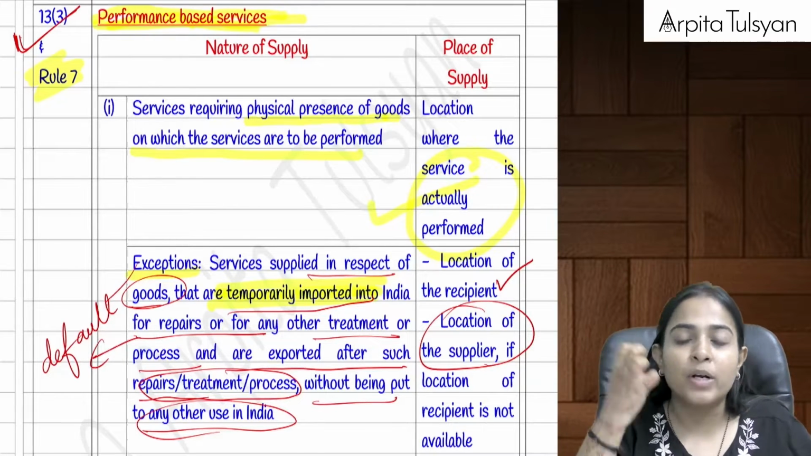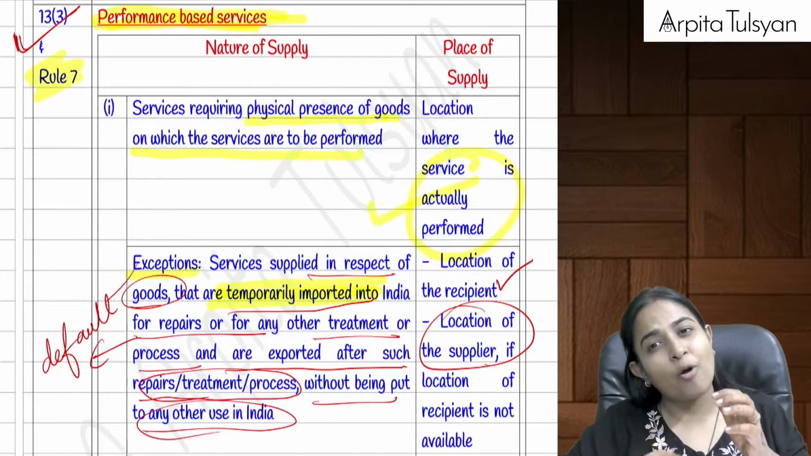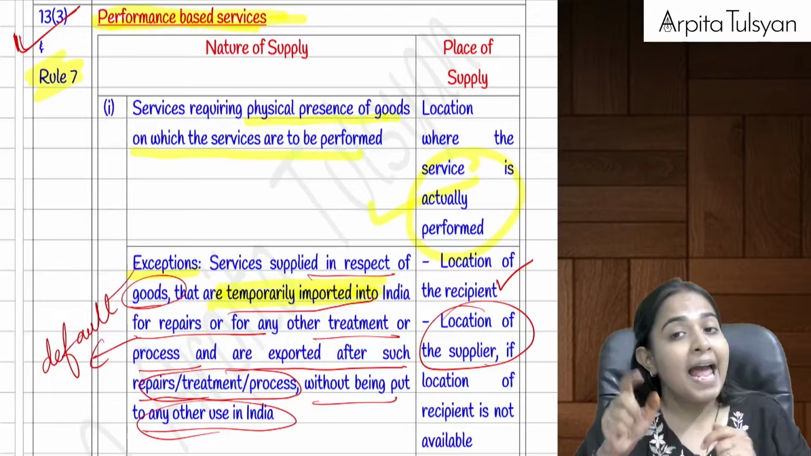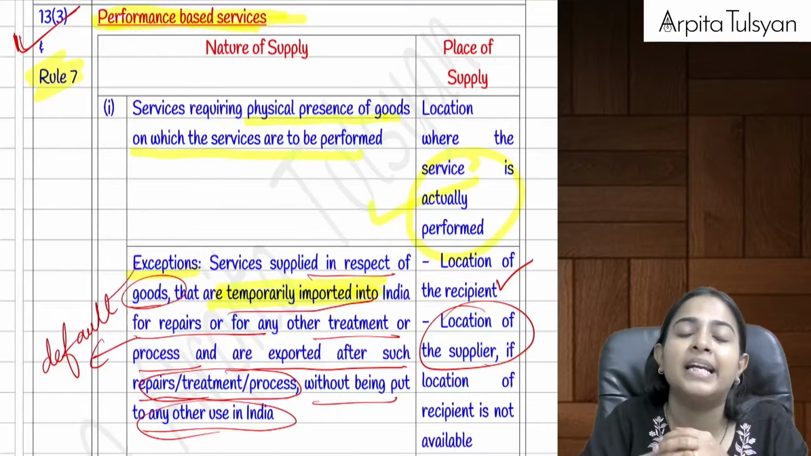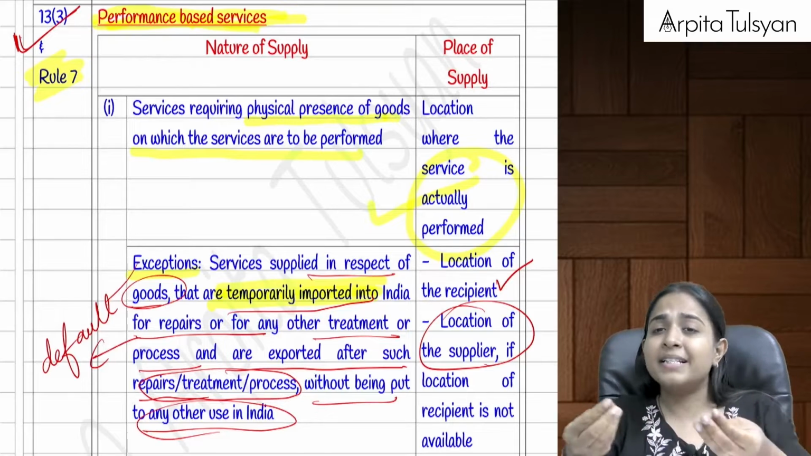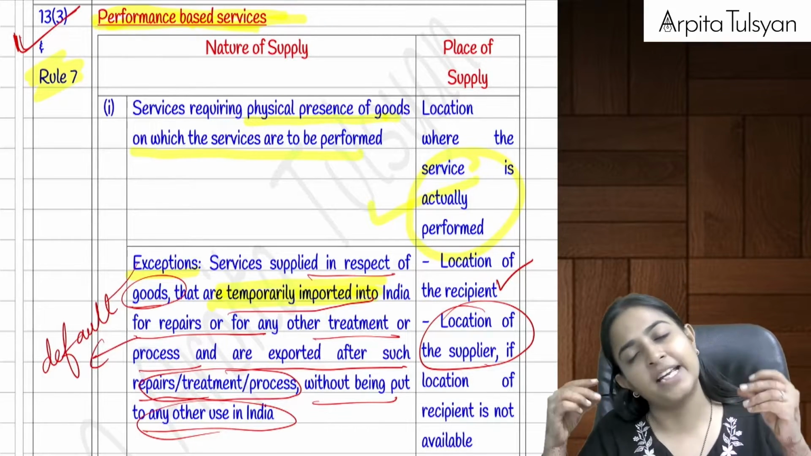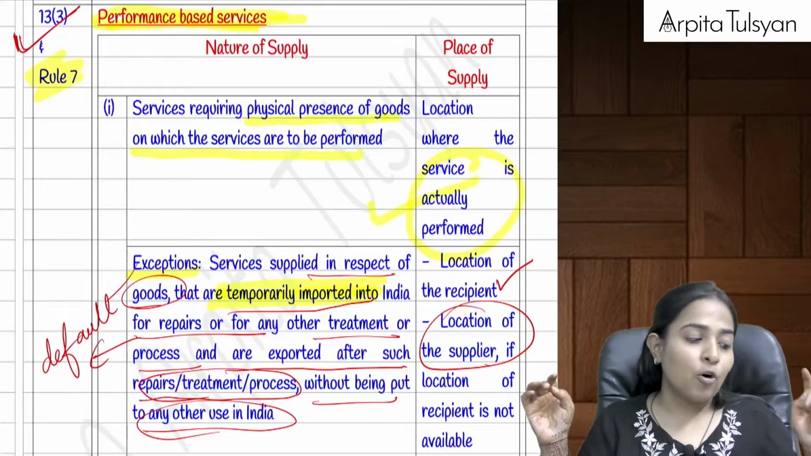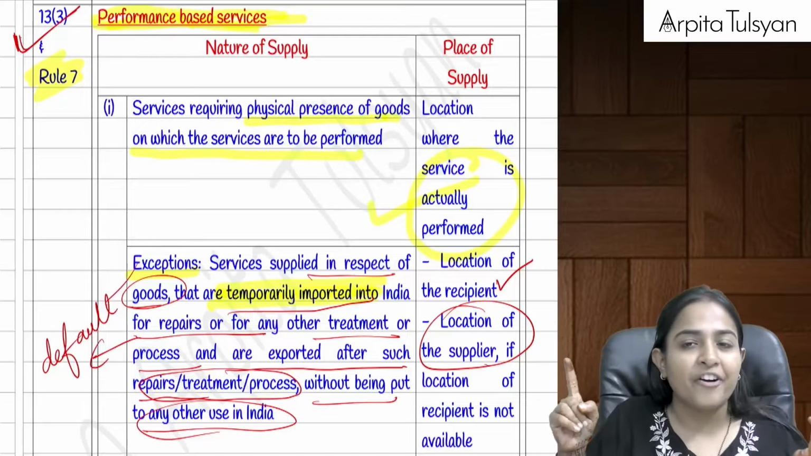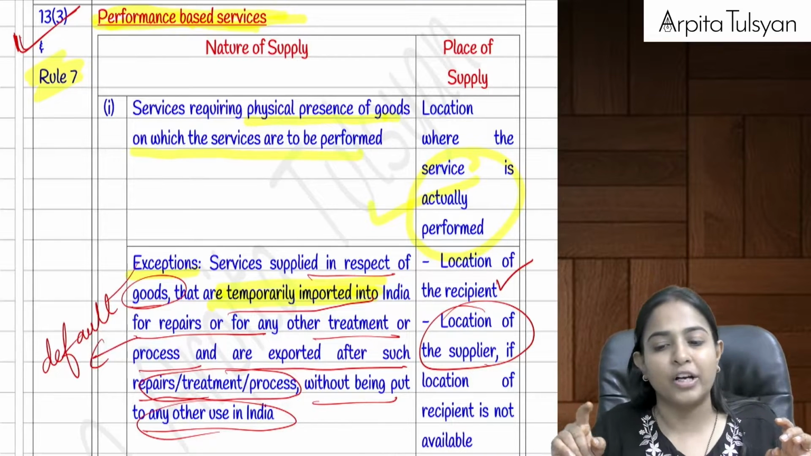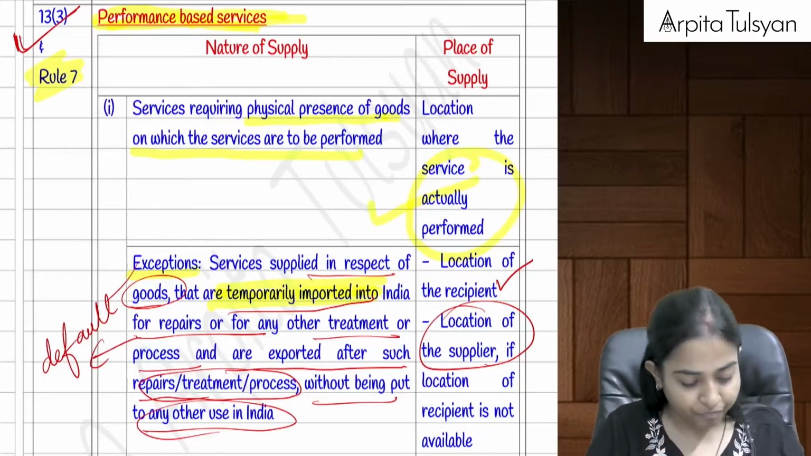Let's say you are importing some goods into the country. For what purpose? For doing repair on it or for doing some process on it, and it is not going to be used in India. Rather, you are going to send it back immediately after repair or process. Means it is going to come into India temporarily. In such a case, go with the by default provision. Go with the by default provision means the place of supply will be the location of the recipient if available. If recipient location is not available, then only the location of the supplier of service, by default provision.